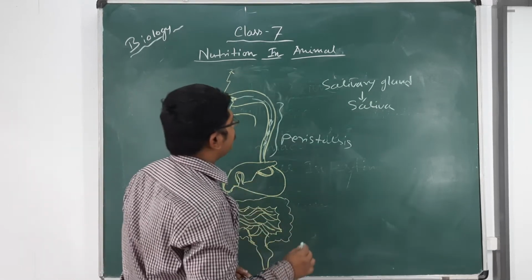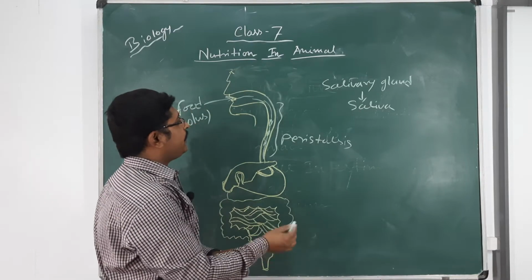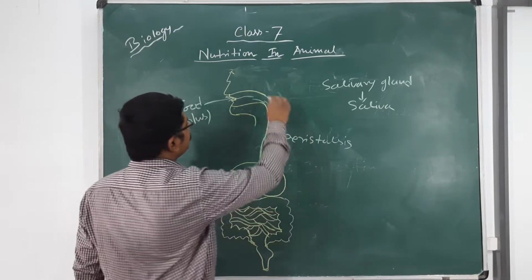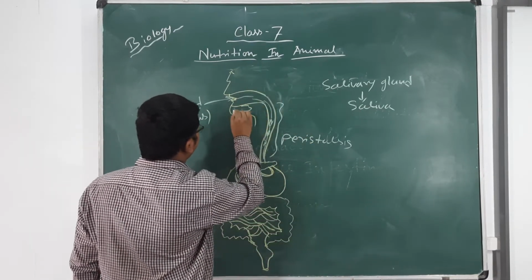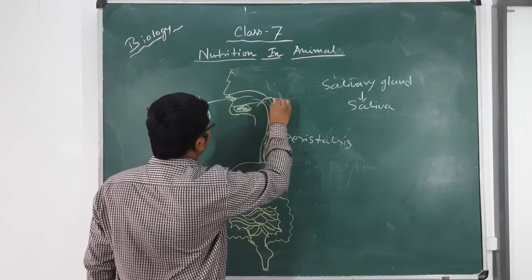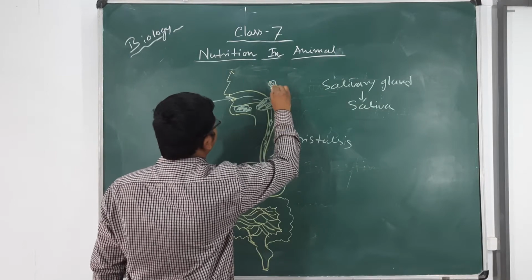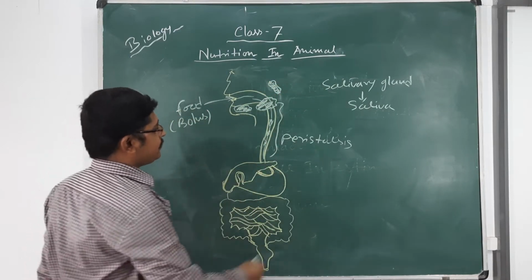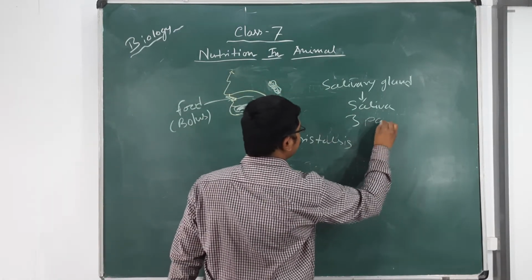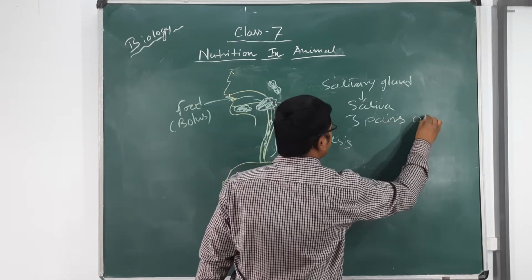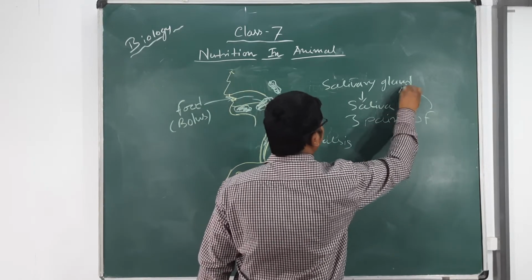Here 3 pairs of salivary glands are present in the mouth. In this region one, in between the pathway and in the side of the ear, there is another salivary gland present. So 3 pairs of salivary glands are present.